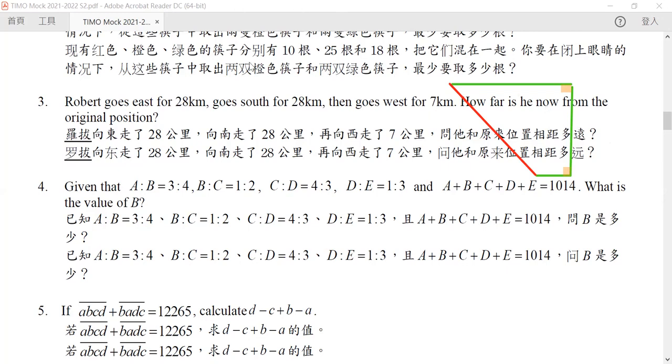And we can see that if we divide it into 2 parts, because this is of length 28, hence this is also of length 28. But for our top one, because it is of length 28, but we need to minus this length as 7, so this is equals to 21.